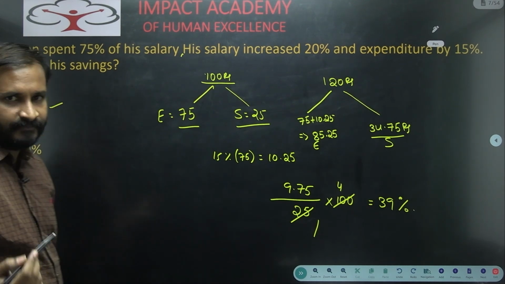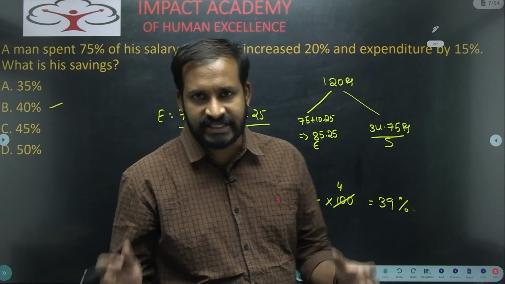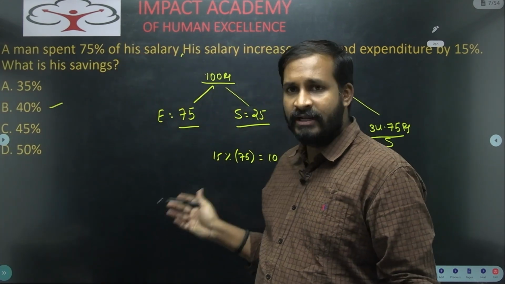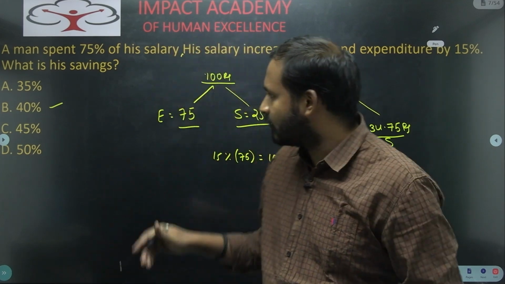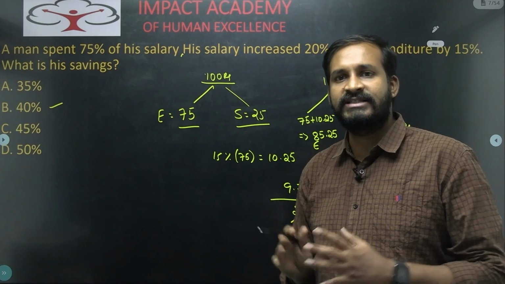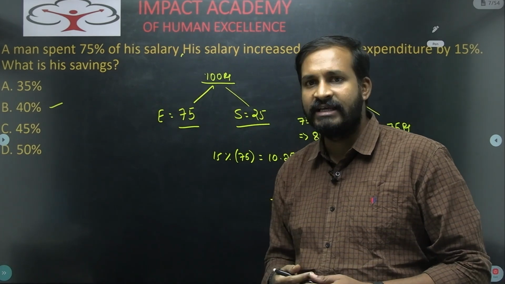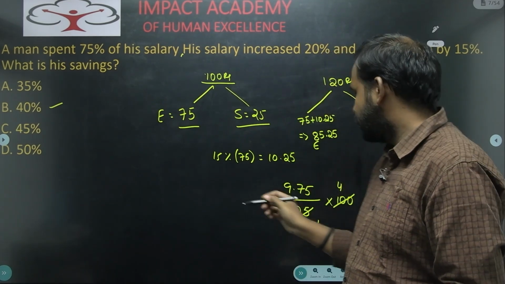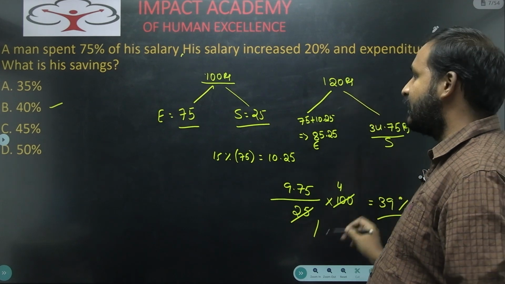Why? Because we are collecting the data, right? We don't have the exact question paper. So we randomly pick the questions, and because of that reason, sometimes this may happen. Don't worry. The question is of this pattern. They ask some question based on the salary and expenditure. Okay. So the answer for this data is 35%.